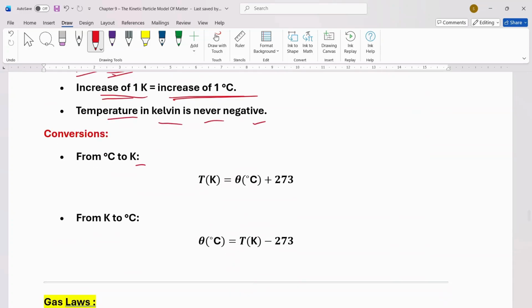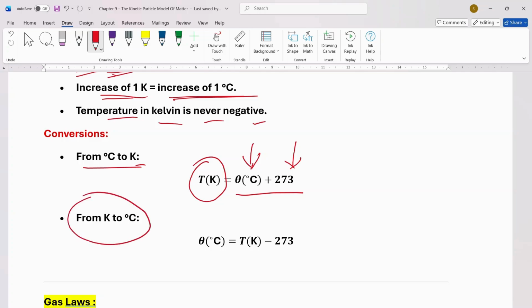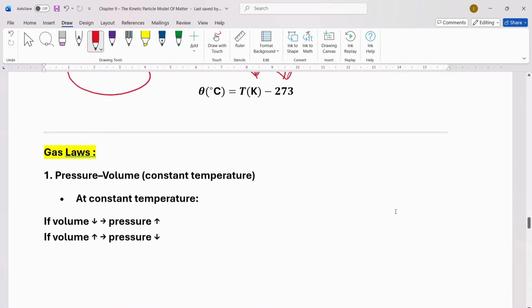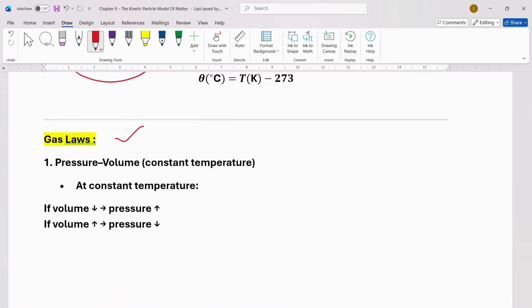Conversion: to convert from Celsius to Kelvin, we take the centigrade temperature and add 273. And to convert from Kelvin to centigrade, we take the temperature in Kelvin and subtract 273. Now let's talk about gas laws.